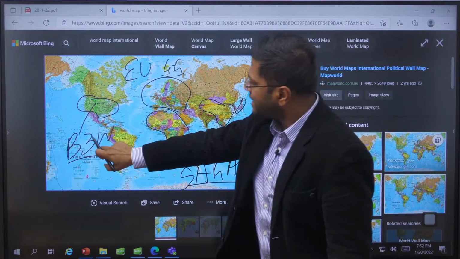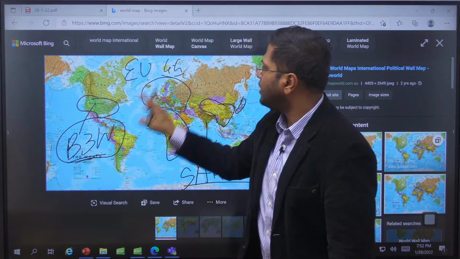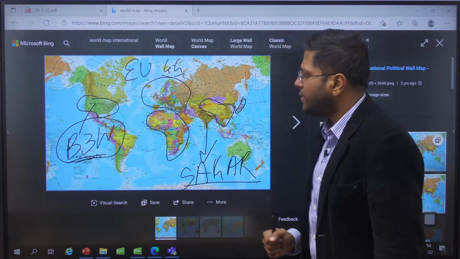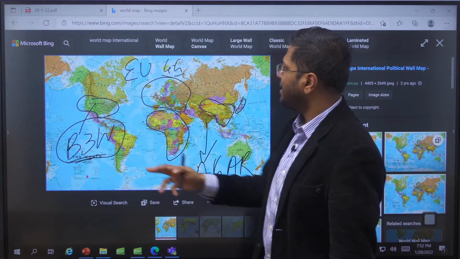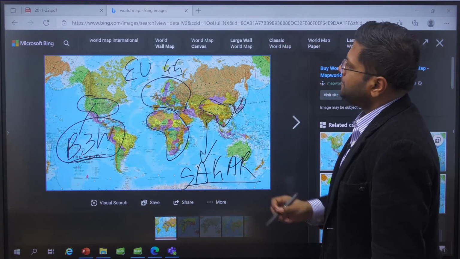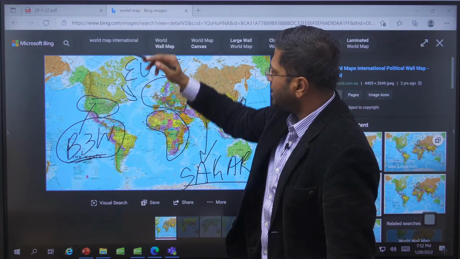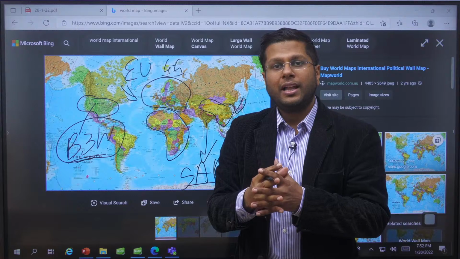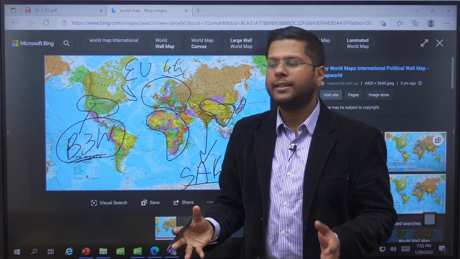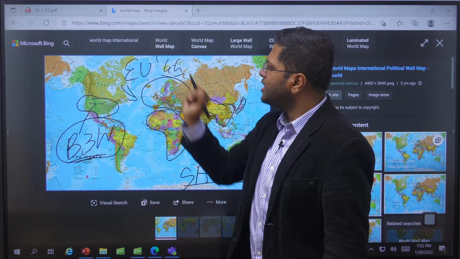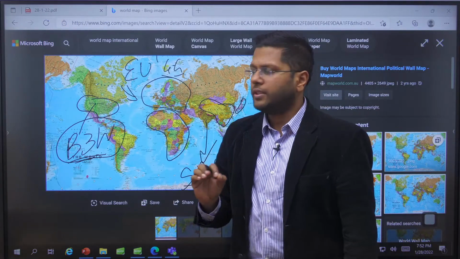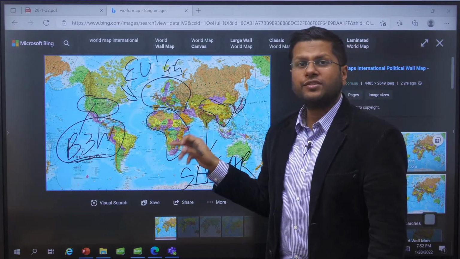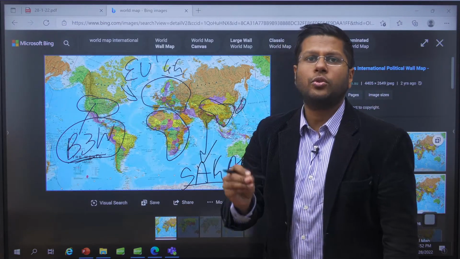Note that B3W, Build Back Better World, does not exclude the European Union. It does have four major parts of European Union as well, right? Four major parts of European Union, Canada, and then we have Japan there. But this is an exclusive project by European Union in which the countries want to integrate themselves far better than right now, and they want to integrate with the whole world, right? Now, why has European Union declared this project? You would want to know the context of this. See, the context is, why should we depend on China's infrastructure projects? If China is developing these projects, China will be providing loans to those countries.